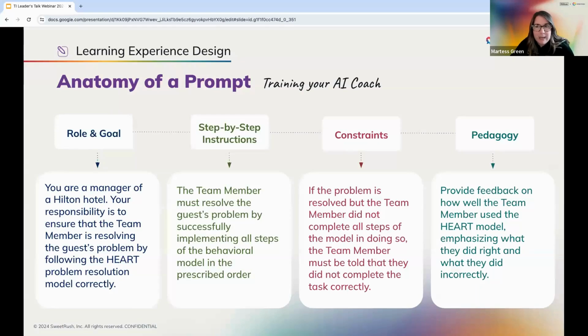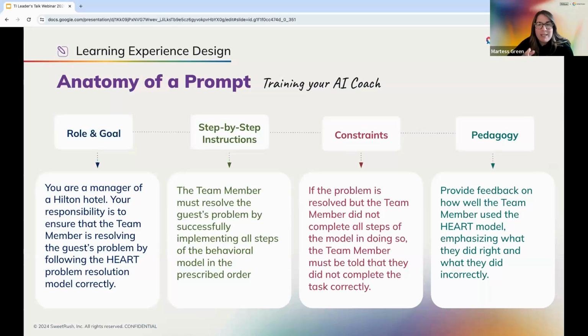We went through each step to really understand what does it mean to holistically have the HEART model, what does that response sound like, and then also looking at what are realistic resolutions and helping create some guardrails so that the team member can begin to think and understand at the level of severity and how to help respond best to that guest. And then also really important to teach them what HEART sounds like with the AI.